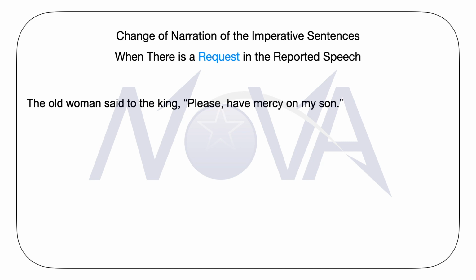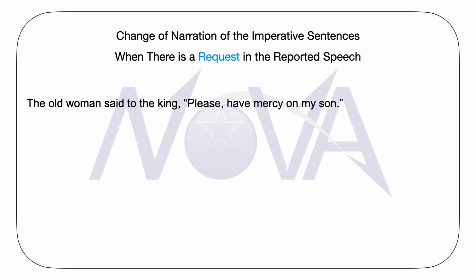The reported speech clearly contains a request, and in this case, we can easily change this sentence into its indirect narration by using the word request in the principal clause, which will be received from the reporting speech.